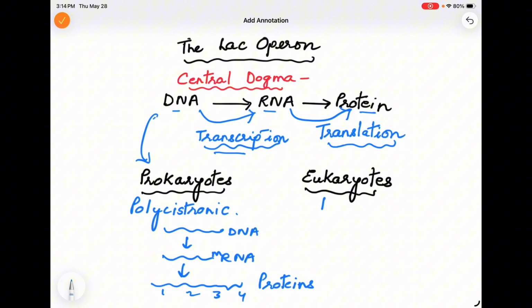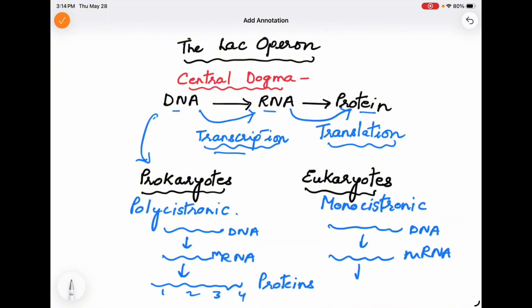Whereas in eukaryotes, the DNA is monocistronic. Now, what is monocistronic? It means DNA will form mRNA on transcription, and on translation, when it will form proteins, it will be only one type of protein that will be formed. This is monocistronic DNA. So in prokaryotes, there is polycistronic DNA, and in eukaryotes, there is monocistronic DNA. Now let's go through Lac Operon.